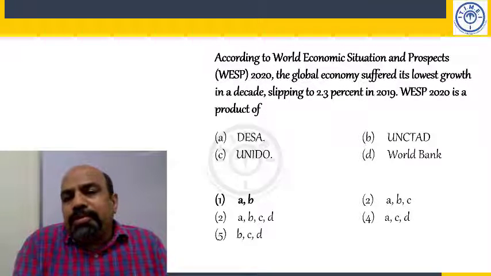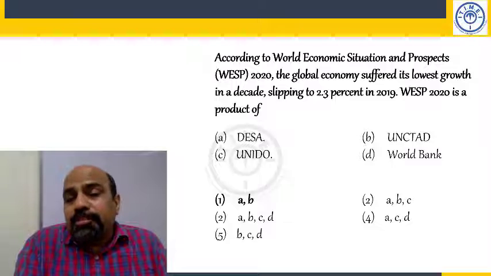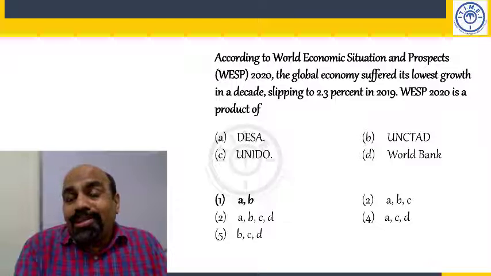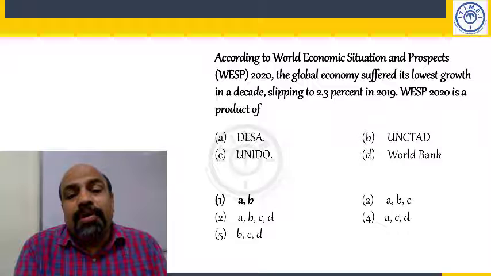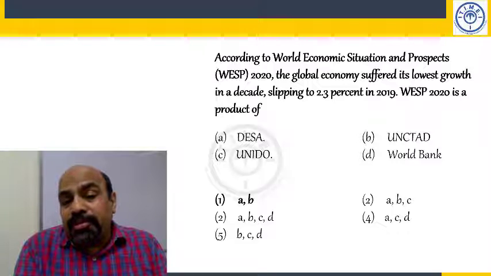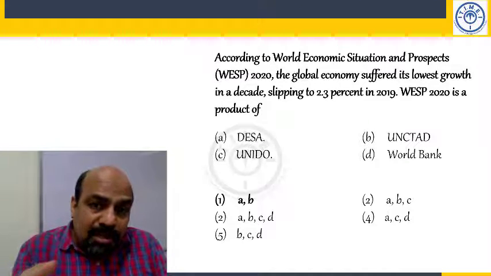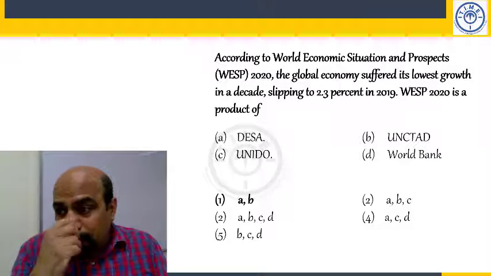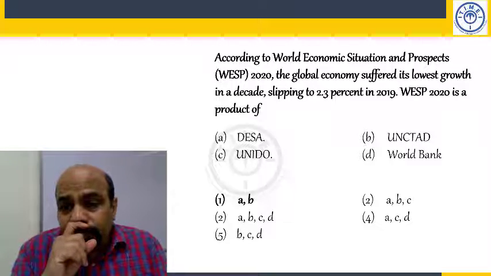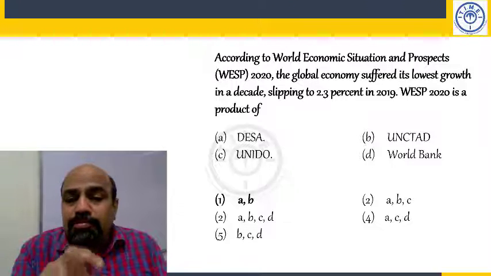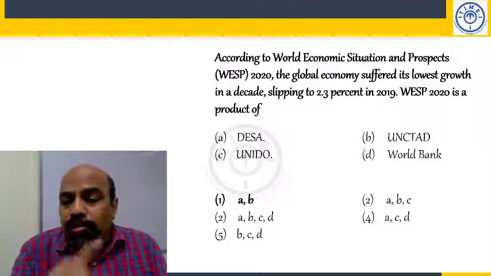Next one. According to the World Economic Situation and Prospects, this is the latest report. The global economy suffered its lowest growth in a decade, slipping to about 2.3% in 2019. WESP is a product of the Department of Economic and Social Affairs, DESA, and what is that? UNCTAD, United Nations Conference on Trade and Development. We mentioned this in the last class. UNCTAD, we discussed UNIDO and all that. So the answer is A and B. That is options A and B. Choice would be A.